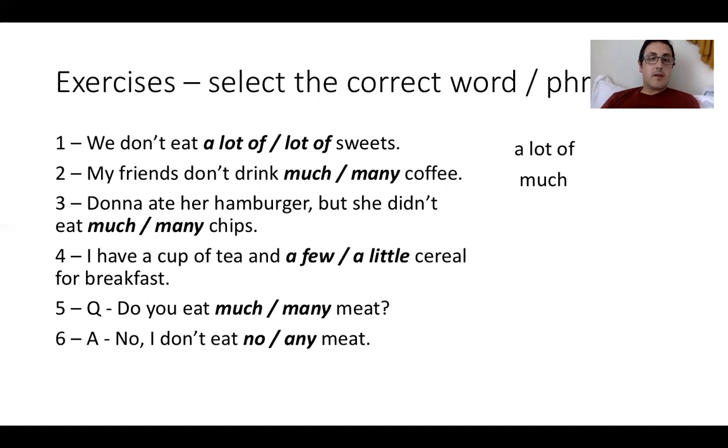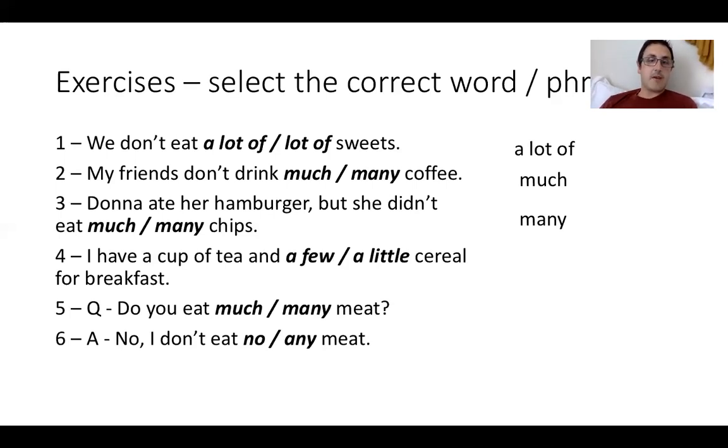Number 3, Donna ate her hamburger, but she didn't eat, is it much or many chips? Now, believe it or not, chips are French fries, what we call chips here, and in England and Scotland, are actually French fries. And you can count them. You can't count rice. I know it's mad, but you can actually count chips. Okay. So Donna ate her hamburger, but she didn't, because it's negative, eat many chips, because chips are countable.